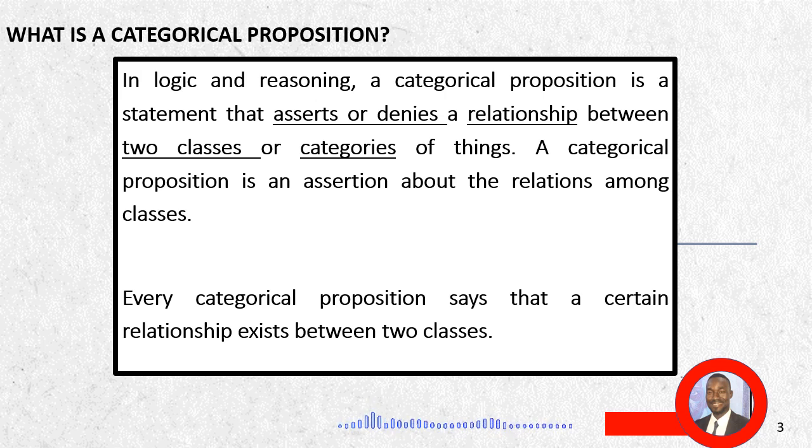A categorical proposition is an assertion about the relations among classes. If you check the word category itself, it means a class or a classification of a sort. So we can simply put, every categorical proposition says that a certain relationship exists between two classes.